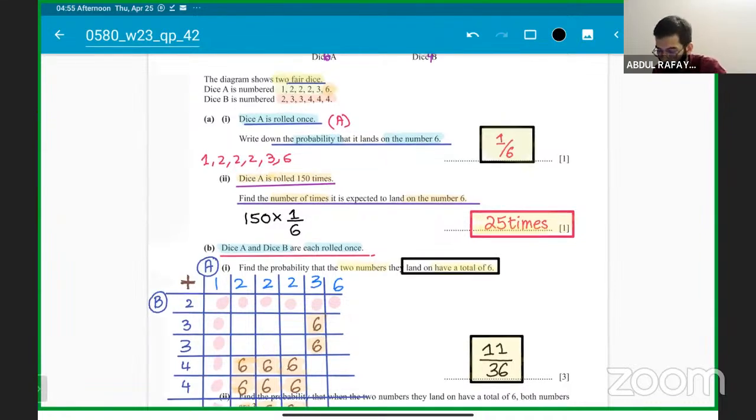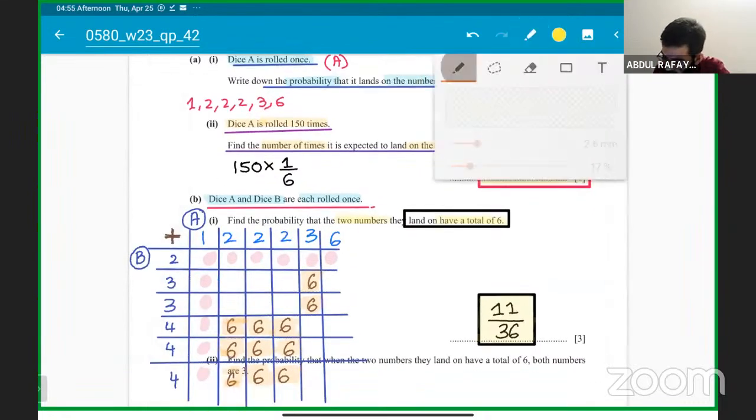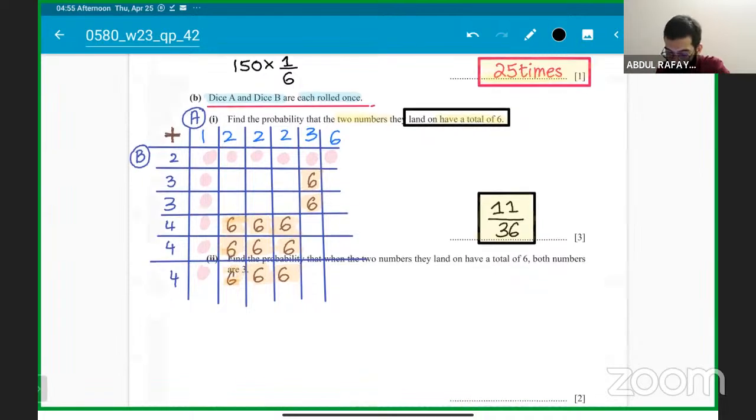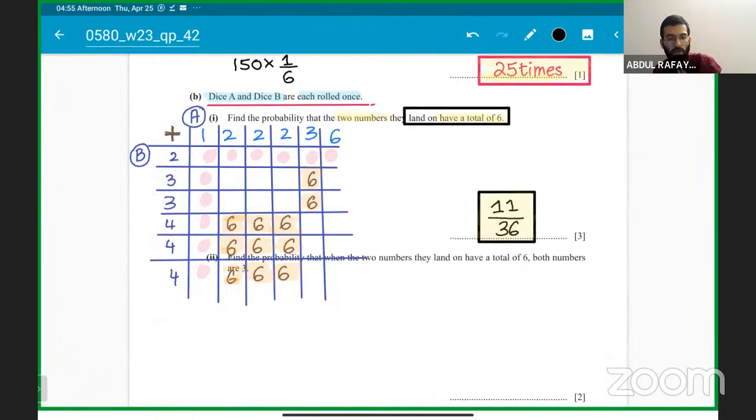Students get total of 6 will come. Total of 6 can only come from two possibilities, that is 3 comma 3 on dice A and dice B, and 4 comma 2 or 2 comma 4, okay, on dice A and dice B. So there are a lot of possibilities and a lot of options, okay. So instead of thinking about it and writing it, it's better to make the possibility diagram. This is what a possibility diagram looks like, and that is how you have to do. Everyone got this, guys? Clear?